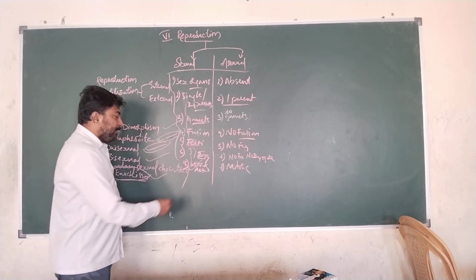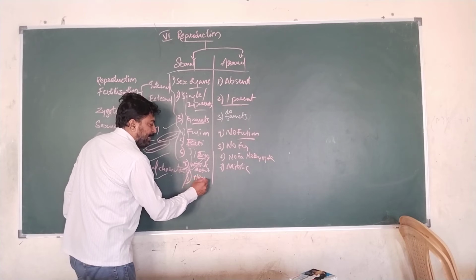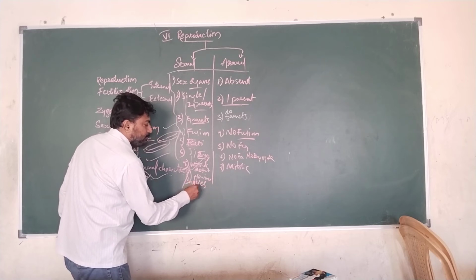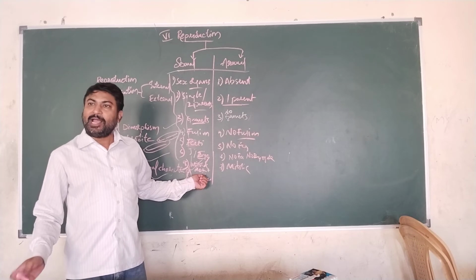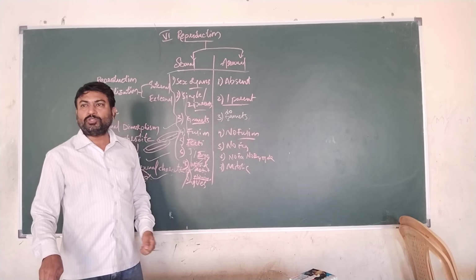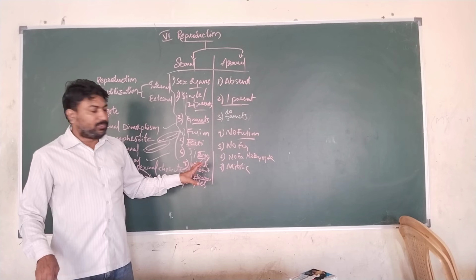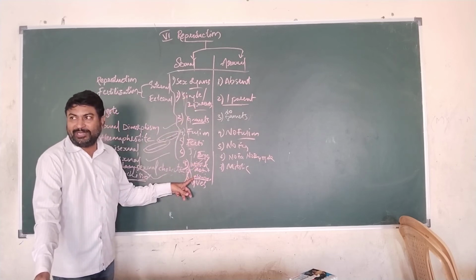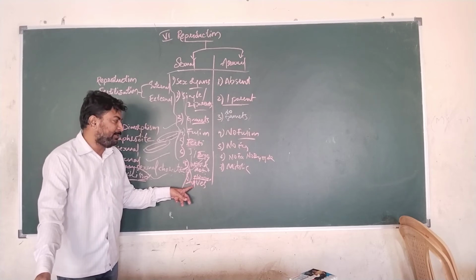And this is seen in some of the higher invertebrates and all the vertebrates. Sexual reproduction is seen in higher invertebrates and all the vertebrate animals. Vertebrates means those animals which have a backbone, a vertebral column. So sexual reproduction happens in all the higher invertebrates as well as in all the vertebrates.